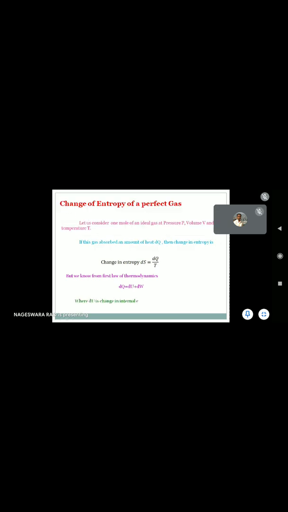From the definition of specific heat at constant volume, Cv is equal to du by dt. From that, du is equal to Cv dt.